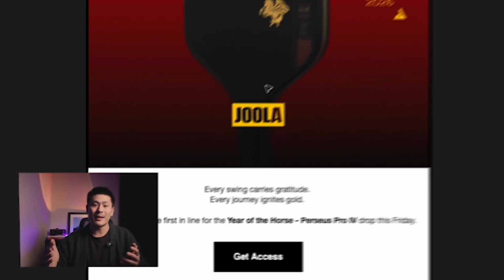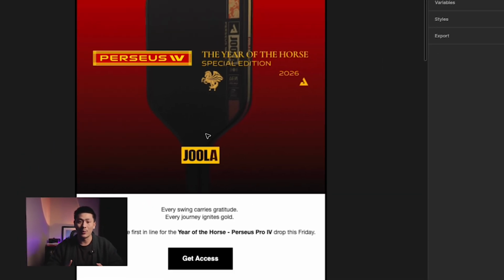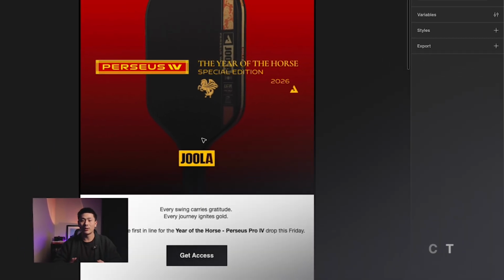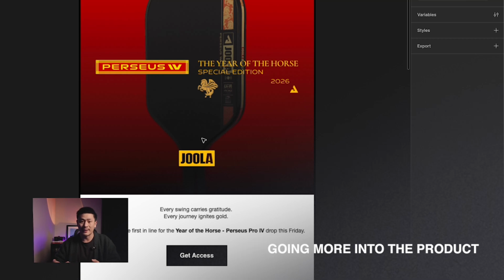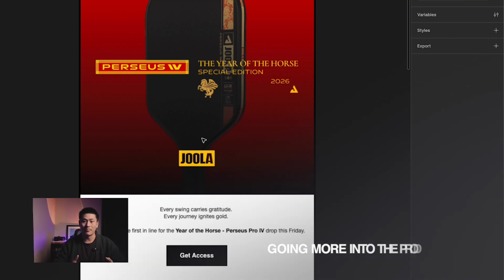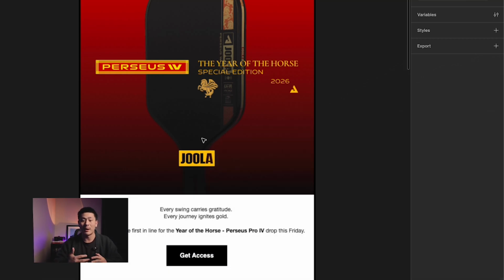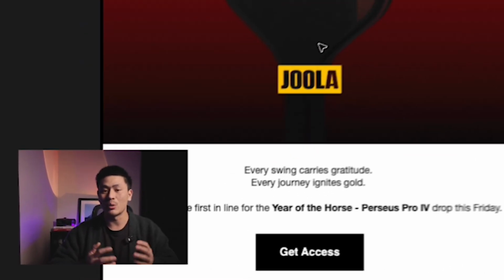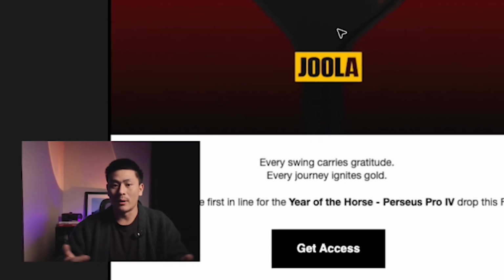And lastly, this is something that they could have done. It's not necessarily something that was super important, but going a little bit more into the product itself, right? Having a little product section, maybe a few features and benefits about this new paddle, right? Again, that doesn't necessarily need to be happening with a product launch, but because you are featuring this product, it is a great way to just kind of notify and educate a little bit more on the product, increase the clicks because you would have a few more buttons, and it would just be another way to kind of add a little bit more substance to this email.